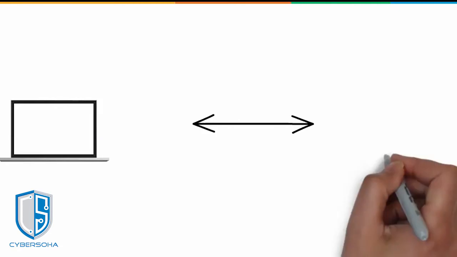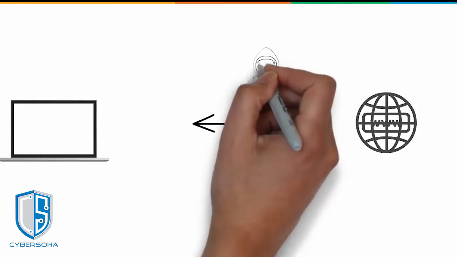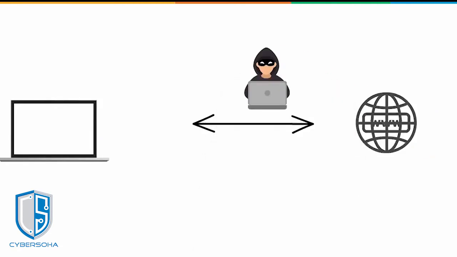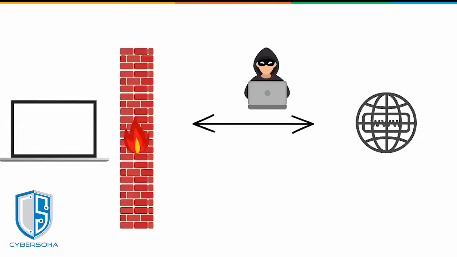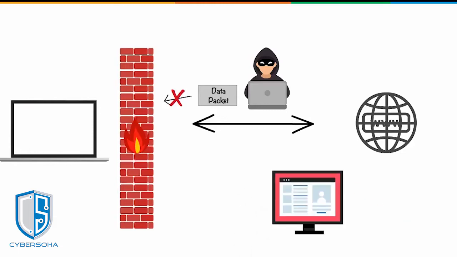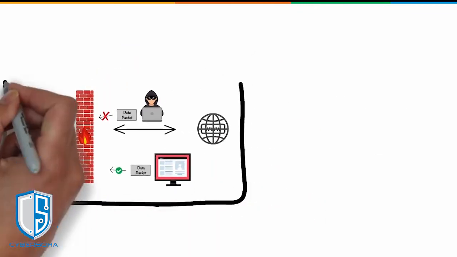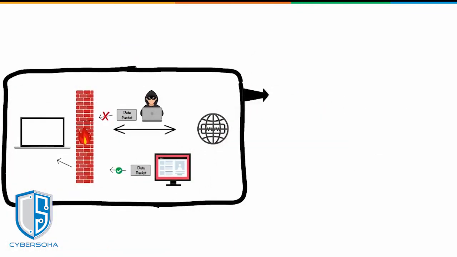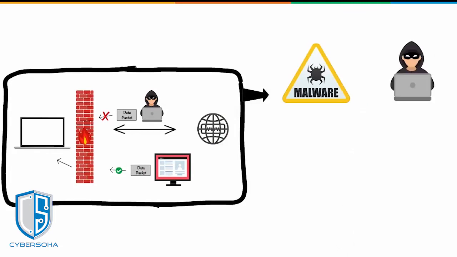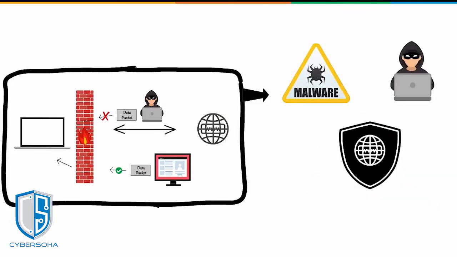When you connect your computer to the internet, there is a high chance of hackers infiltrating your network. This is when a firewall comes to your rescue by acting as a barrier between your computer and the internet. The firewall rejects the malicious data packet and thus protects your network from hackers. On the other hand, traffic from trusted websites is allowed access to your network. This way, a firewall carries out quick assessments to detect malware and other suspicious activities, thereby protecting your network from being susceptible to a cyber attack.